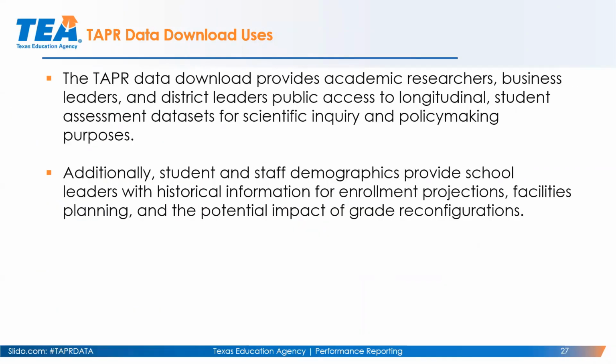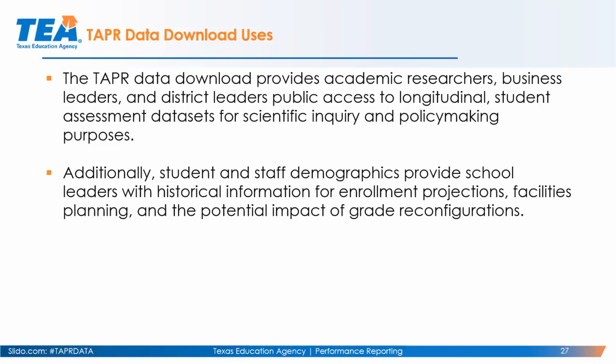So why would we want to download all these different data sets? Well, for one thing, we get a lot of questions from academic researchers who are looking at the data, not just for the current year, but for example, a 5-year study or a 10-year study. We have TAPR beginning in 2013 all the way through 18-19, and you can also download AEIS data. So academic researchers like to pull 10 years worth of data and do a longitudinal study, for example. They would do this using the TAPR and AEIS data downloads.